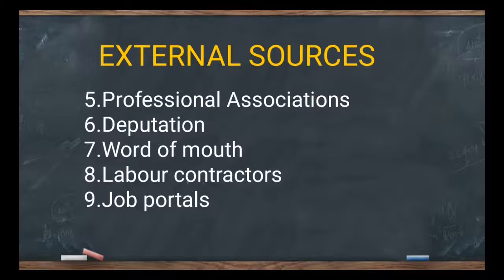Next one is the labor contractor. A labor contractor is only suitable for unskilled persons or manual laborers. If you go to the company machines, the people working there may not have any qualification at all, only experience. Such persons will be selected through the labor contractor. We approach one person, but under that person there are 10 members also working. If one person is recruited, all 10 will join together and work for the company. That is what a labor contractor is.